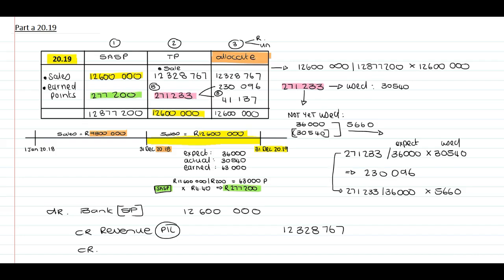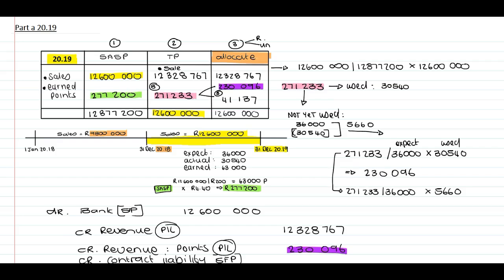We can credit our revenue in terms of the loyalty points, statement of profit or loss, and this is the 230,096. Look at our allocations. 230,096. And we need to credit our contract liability, which is the loyalty points that will be used in future, statement of financial position. 41,137.